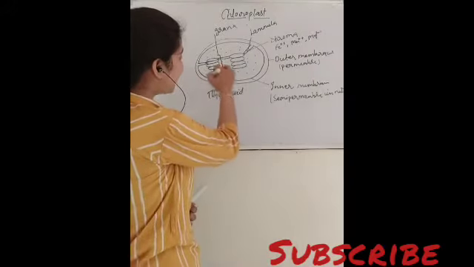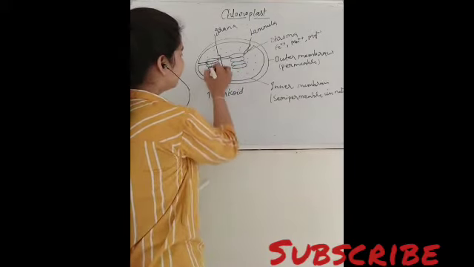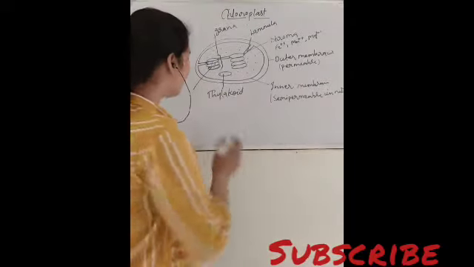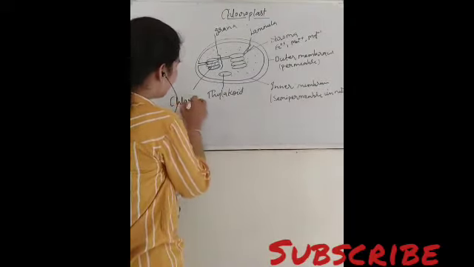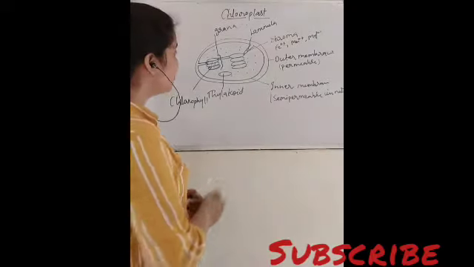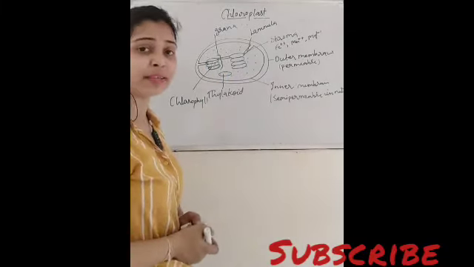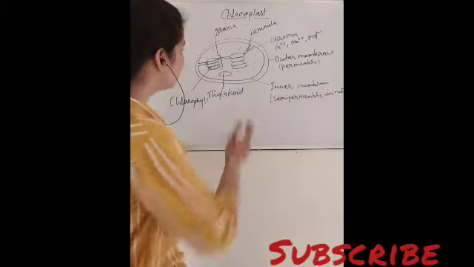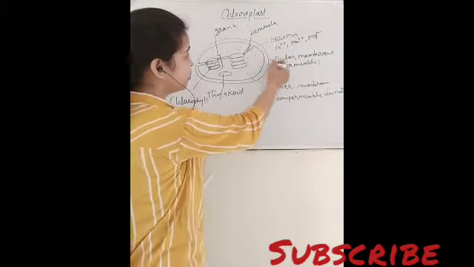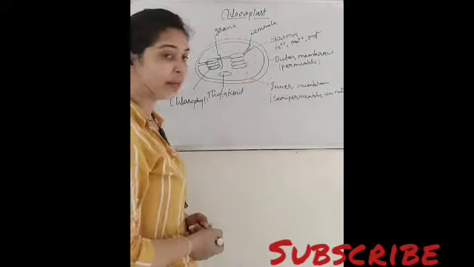And inside this thylakoid, the pigment is found, which is known as chlorophyll, and this is the complete structure of chloroplast. बहुत simple structure है, आपको तो तुरंत से ही आ जाएगा. So you can see that it is a double membranous structure in which the outermost membrane is permeable in nature and the inner membrane is semi-permeable in nature.